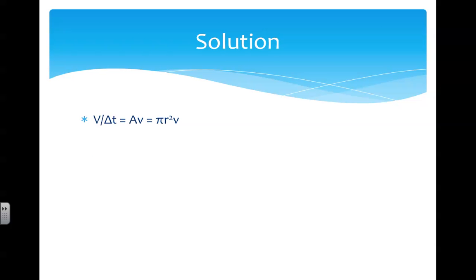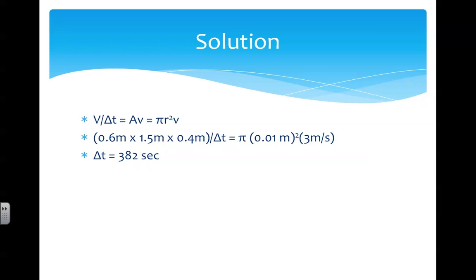Volume flow rate equals area times speed. The area of the circular faucet is pi r squared. The volume that must flow out of the faucet is equal to the volume of the bathtub because the bathtub is filling. Volume is length times width times height. So plugging in length, width, and height of the bathtub, and then radius of the faucet, and speed coming out of the faucet, we solve for time and get 382 seconds.